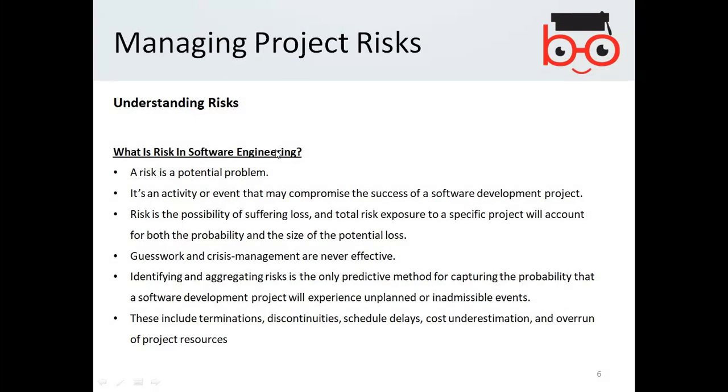Now, under managing project risks, let us understand what risk in software engineering is. A risk is a potential problem. It's an activity or event that may compromise the success of a software development project. So basically, because of the risk, you can compromise the success of software project development.